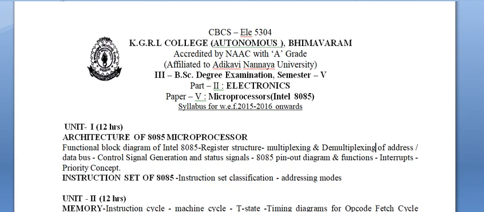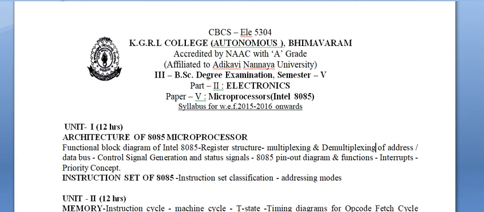You will identify several registers and their names, and how the address and data values are multiplexed. How can you generate control signals, and how can you generate status signals to control some operations? Whenever you are considering the IC, the integrated chip, that IC will consist of some pins. What is the meaning of each and every pin with respect to the pin number? That means the 8085 pin diagram you will consider in this unit.